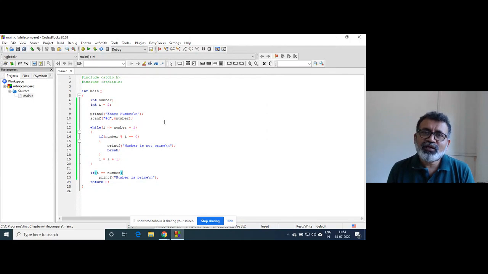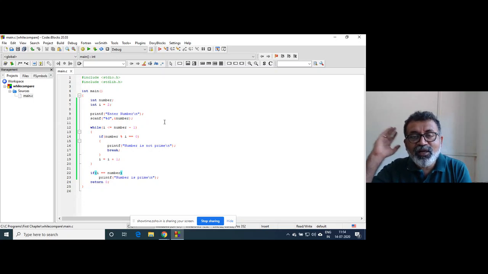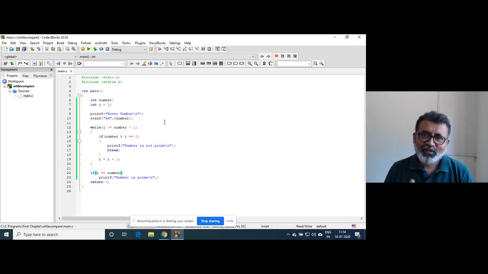But what is the point, when we know that 5,000 is divisible by 2, of checking whether it is divisible by 3, 4, 5, up to 4,999? There is no point in iterating through the loop till that number. So this is basically the use of the break statement.